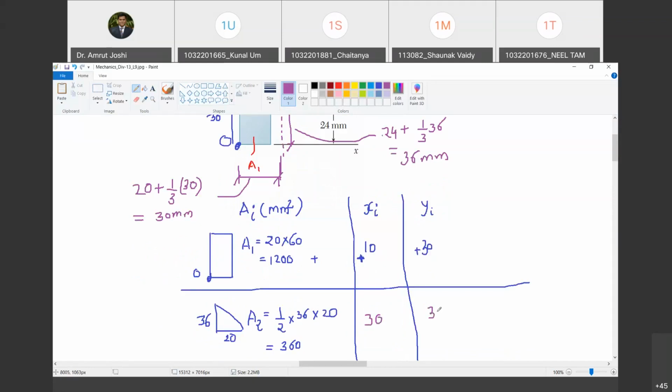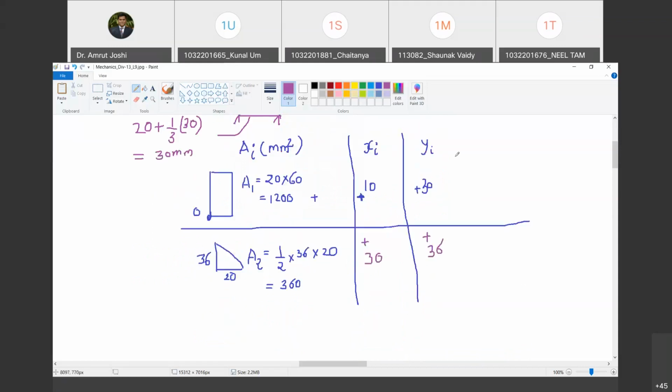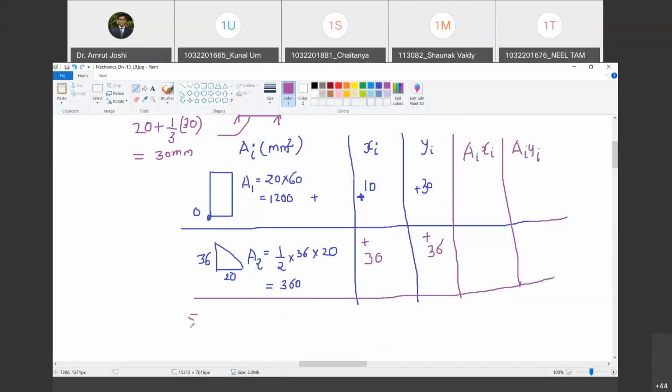So will you complete the next part of it? What you have to do, I will tell you. You have to do A·x for each area, then A·y for each area. Take the summation of A, summation of A·x and summation of A·y.